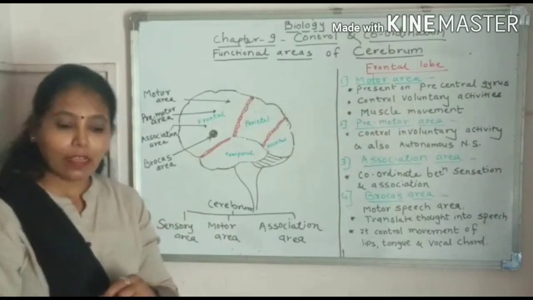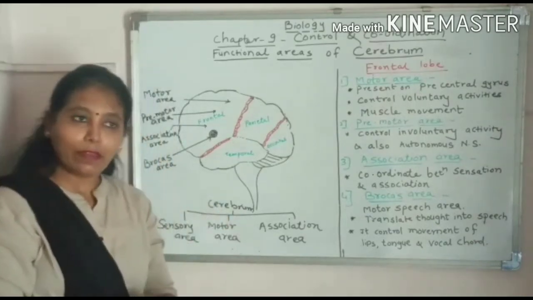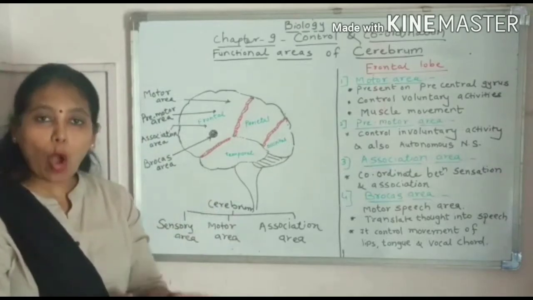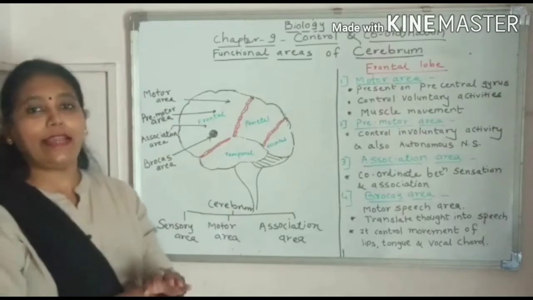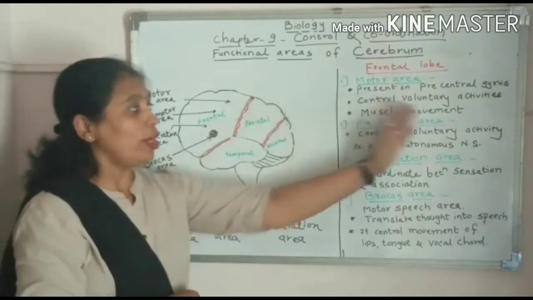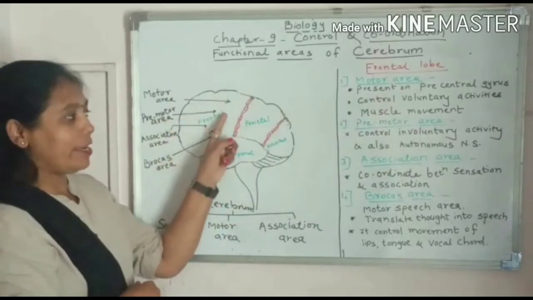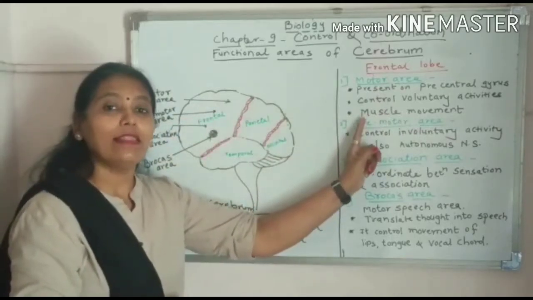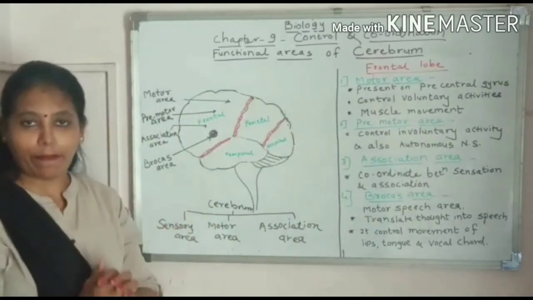For example, suppose we have to walk, suppose we have to jump. You are deciding when to walk, when to jump. Those activities which you decide are called voluntary activities, and they are controlled by the motor area. And of course, the muscles are also related when you walk, when you jump.